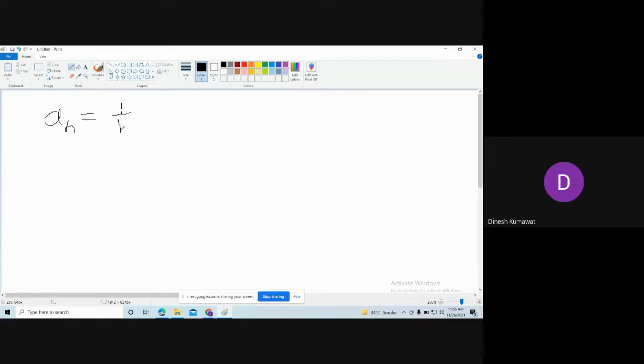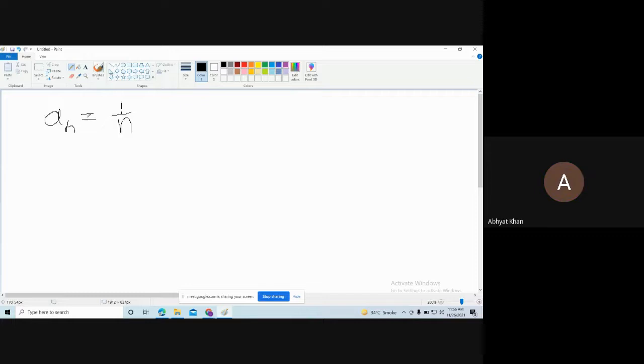Tell me about this sequence. See, generally the notation for sequence is we need to write this an in an open bracket. But it is understood that we are talking about sequences only. If I am not mentioning this open bracket, then also it has to be understood that we are talking about sequences only.